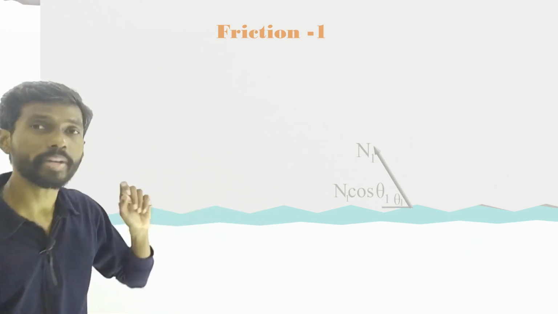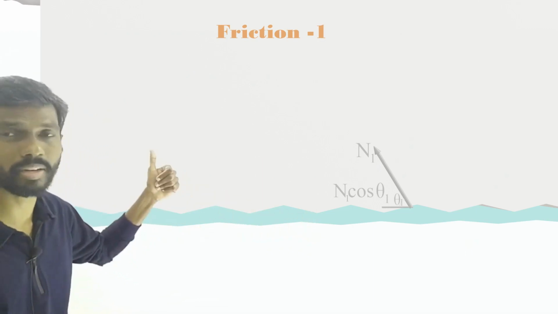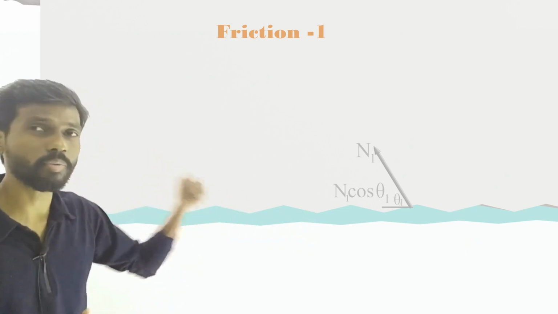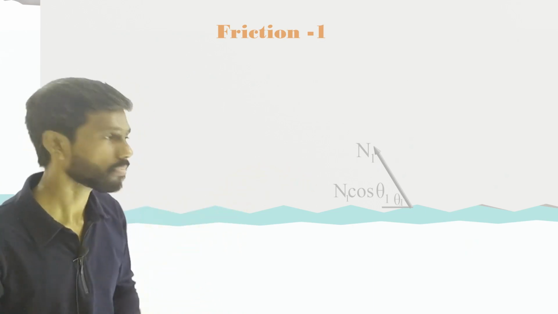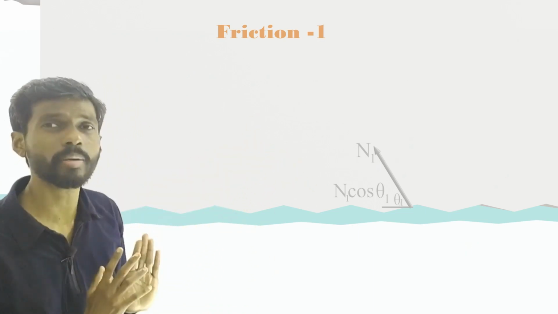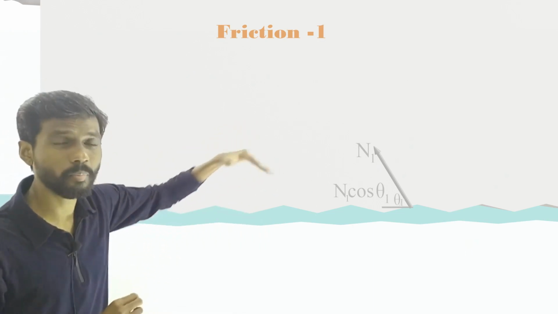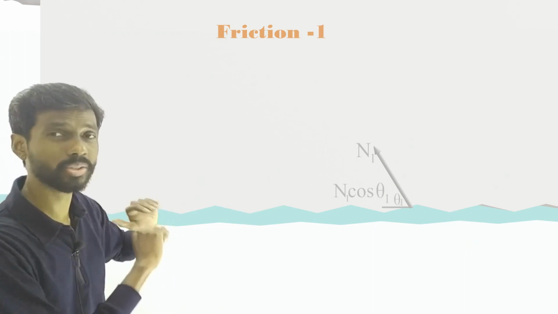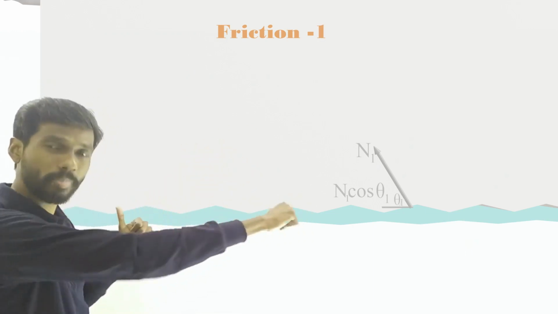That means the normal force is making some angle with the horizontal. Suppose this is one normal, N1, making angle theta 1. That means it will have some horizontal component. If it is vertical, there is no horizontal component, but it is not vertical, it is making some angle. That means you can take the component. What is the component of this normal in the horizontal direction? N1 cos theta 1. That works against this force in the opposite direction.